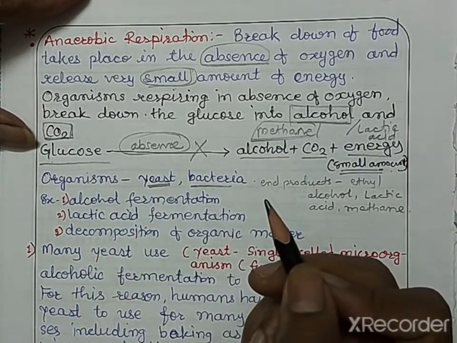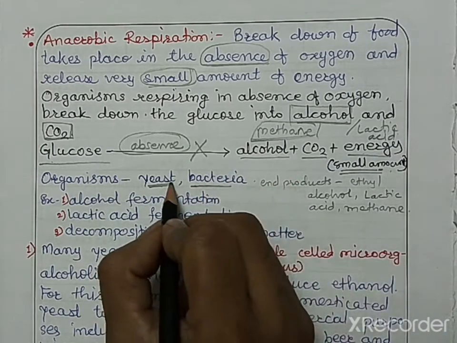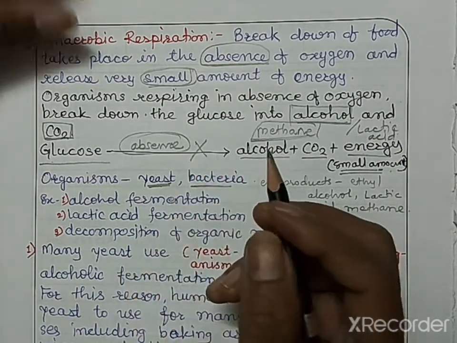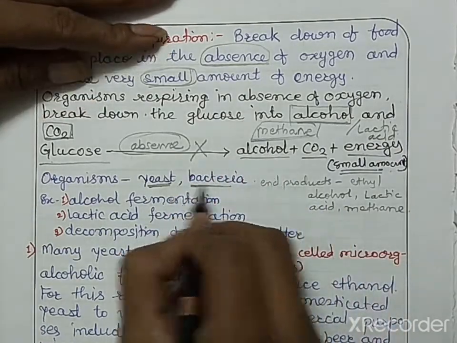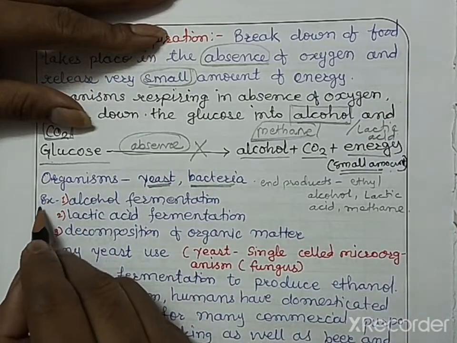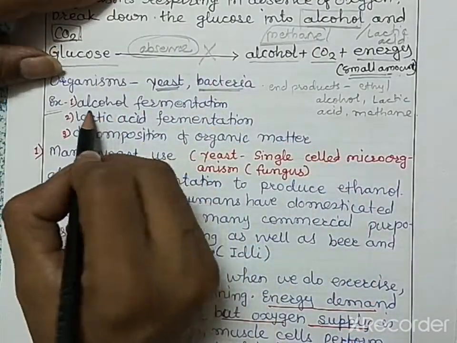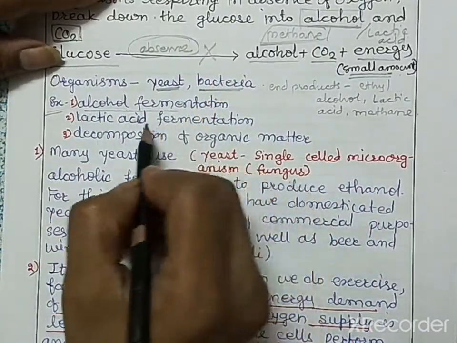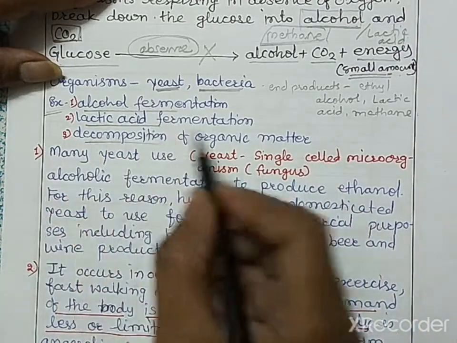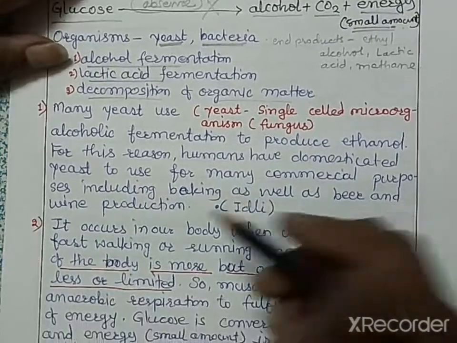Yeast is a unicellular organism, and it also performs anaerobic respiration. Then some bacteria are there, and here are some examples of anaerobic respiration. First one is alcohol fermentation, second is lactic acid fermentation, and third is decomposition of organic matter. So we will see one by one.